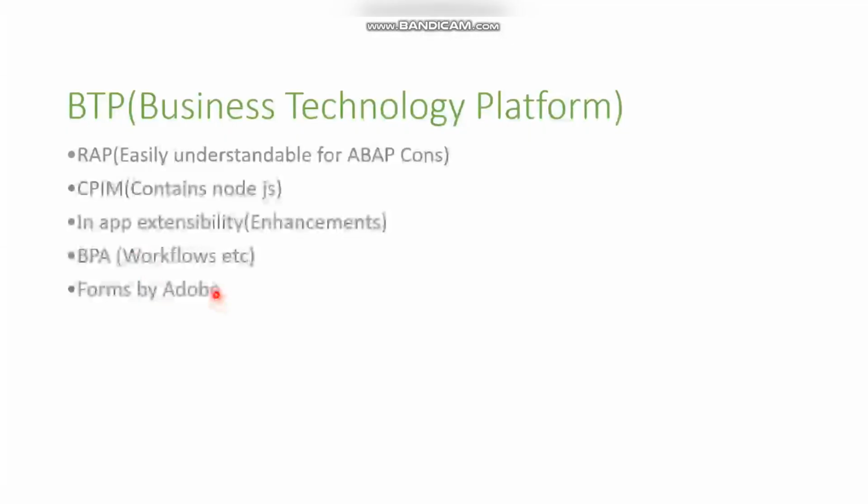And we have forms by Adobe also in BTP. So these are the several things available in our BTP platform which come under cloud versions. Maybe I have missed one or two, but I think these are the most useful ones.